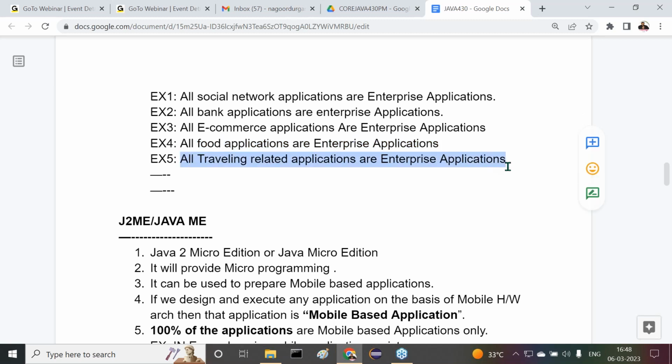All travel related applications are enterprise applications. So many examples are available like this. In every domain, take any domain, nowadays all the applications are enterprise applications, which are distributed applications.